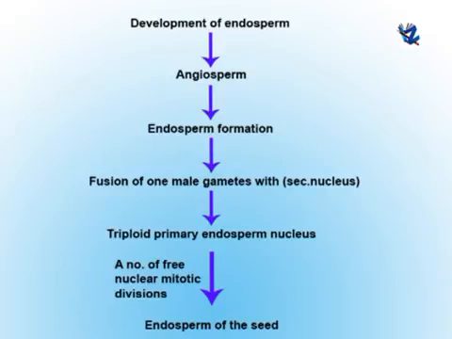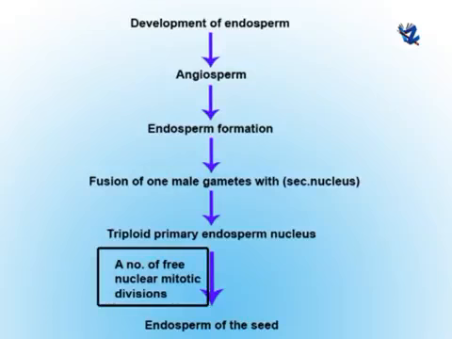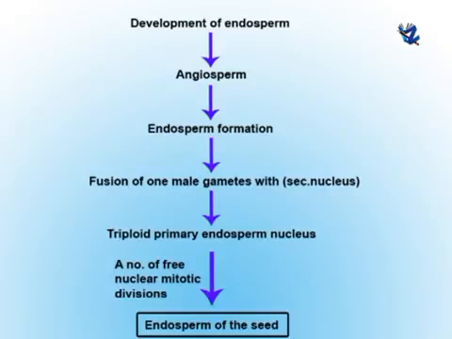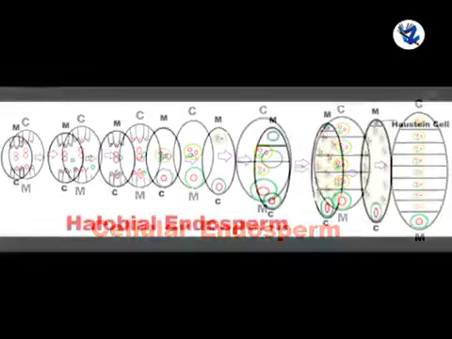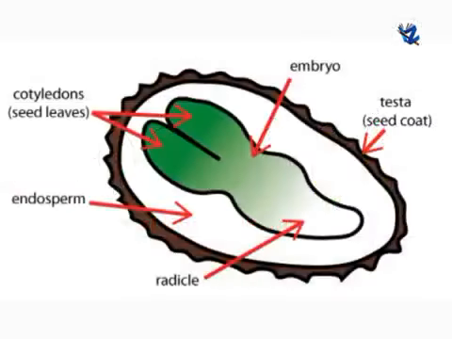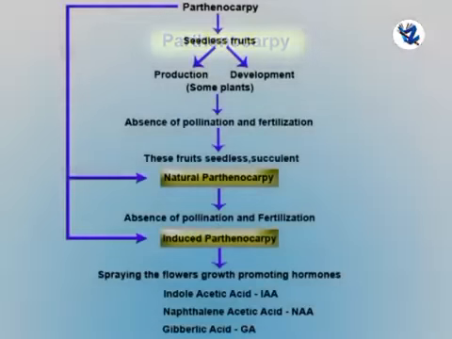After this, the diploid secondary nucleus gets converted into a triploid primary endosperm nucleus, that is PEN. It then undergoes a number of free nuclear mitotic divisions to form the endosperm of the seed. The endosperm may be nuclear, cellular, or helobial type. Along with the development of embryo and endosperm, a series of changes occur in the ovule and ovary to form seeds and fruits. Then, parthenocarpy.